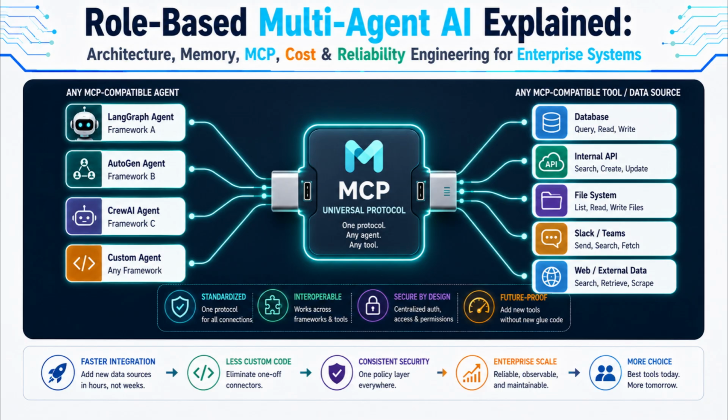Instead of building a custom connector for every combination of framework and tool, you build one MCP server for your data source, say your company's internal ticketing system, and any MCP-compatible agent from any framework can immediately discover and use it, with the available operations self-described through the protocol itself. For enterprise deployments specifically, this also means a single security and access control layer, rather than a patchwork of custom authentication logic bolted onto every integration. It also means faster onboarding for any new data source your enterprise adds later too.